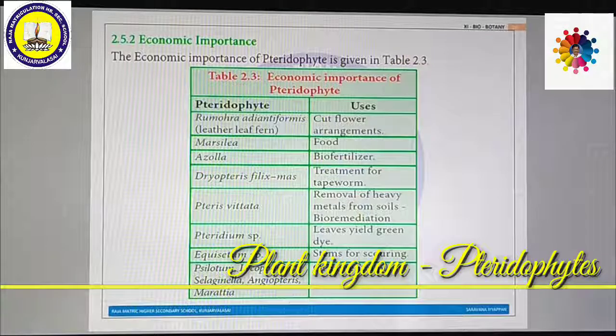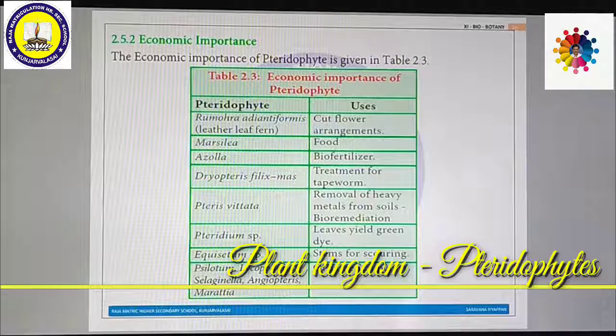Similarly, we can make bouquets. Some pteridophytes like Marsilea are used as food. Azolla is a very good aquatic fern used as biofertilizer in paddy fields.